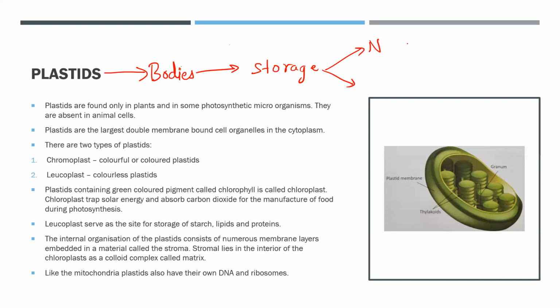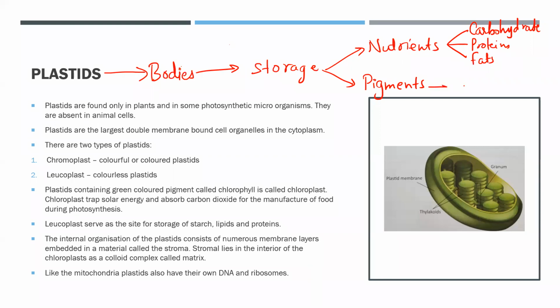First, they can store the nutrients, and secondly, we studied that they can also store the pigments. If we are talking about the nutrients, then we are talking about the carbohydrates, the proteins, and also the fats, right?